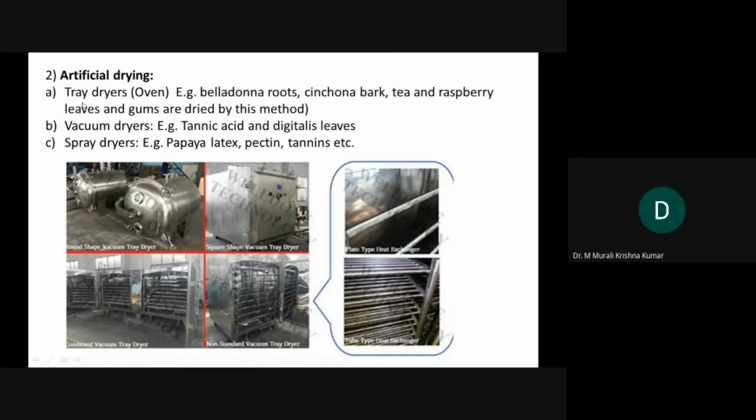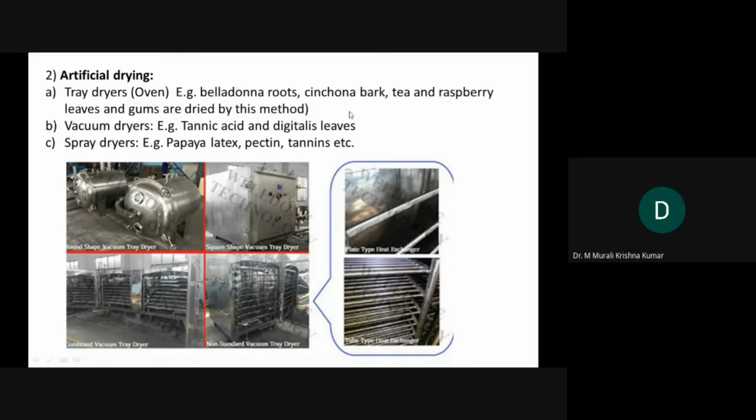Open space is needed for open drying, but in the pharmaceutical industry, having acres of land is a luxury. So that's the reason, and also to control the drying process, artificial drying is taken into consideration. Tray dryers are ovens in simple terms.